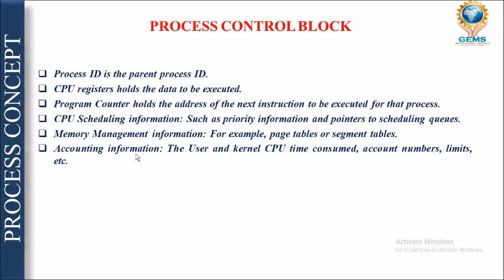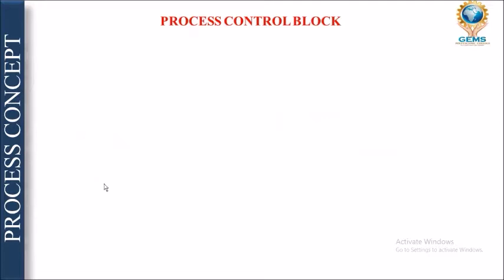Okay. Next one is your IO status information. What do you mean by IO status information? That means the process which is executed by the CPU, whether it needs some IO devices or not. If it needs IO devices, it must be given to the device queue, right? So all this information is stored in the IO status information.